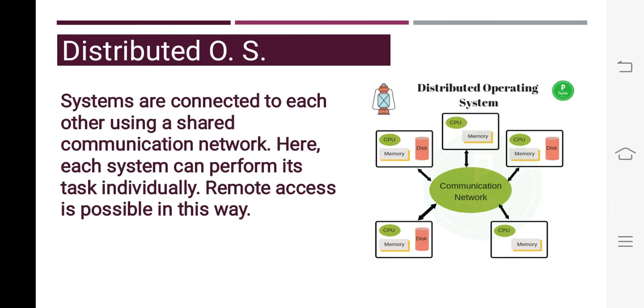Distributed operating system. Children, in this picture you can see there are different computer systems connected with each other through a communication network, and they perform tasks individually and can also work together.